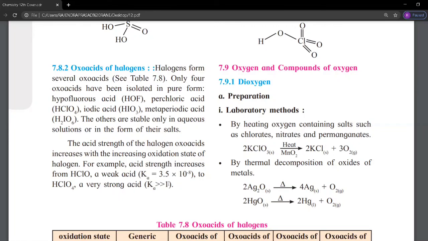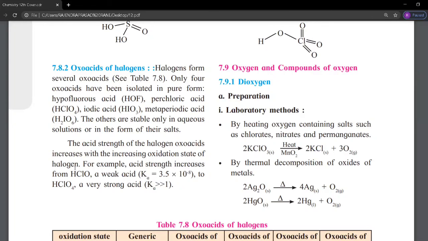Page number 150 is also deleted, page number 151 is also deleted, and page numbers 152 and 153, only the flow diagram of manufacture of sulfuric acid, are deleted.